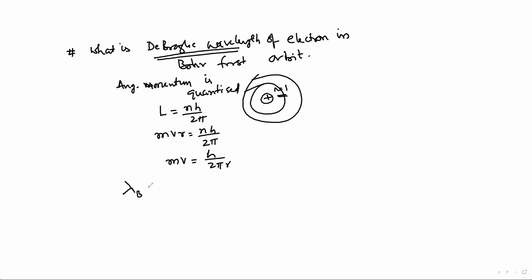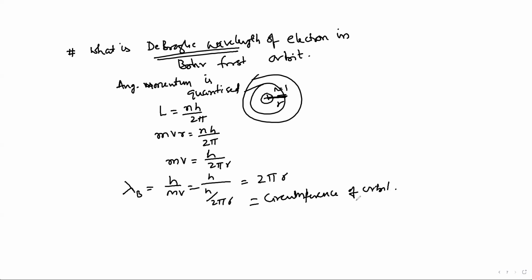Now, the de Broglie wavelength is h by mv. Now, h divided by h by 2 pi r, this is equal to 2 pi r, where r is the radius of this orbit. Now, this is equal to the circumference of the orbit.